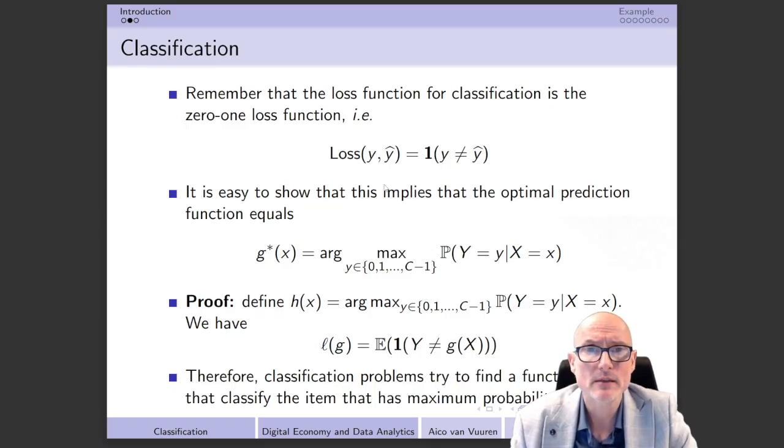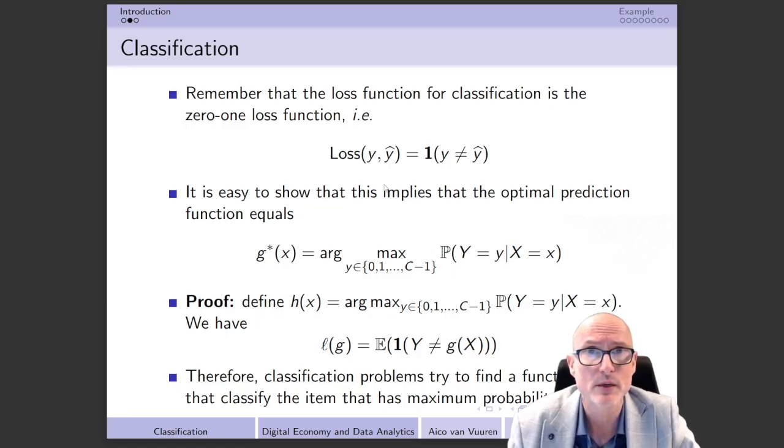Now remember that when we introduced the loss function for the continuous case, the regression case, we had the squared loss function. When I introduced that, I said that at that moment we already knew, at least theoretically, what our optimal prediction function g star x must be.